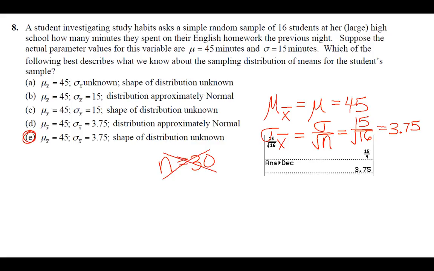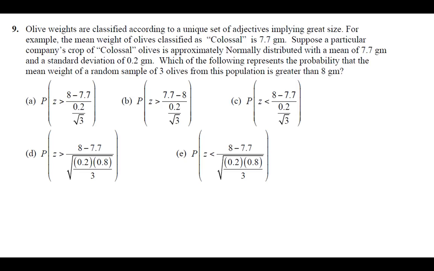So we just want to know the setup of a z-score, and you might ask yourself at first, can we even do a z-score? Are we allowed to do that? But since the original population was said to be approximately normal, we can do normal CDF. We can do z-scores. So since all of our answer choices are already set up as z-scores, we're not going to be able to do the normal CDF. We're going to have to know how to set up a z-score.